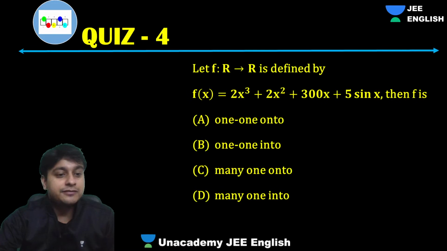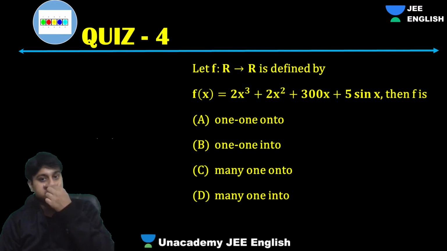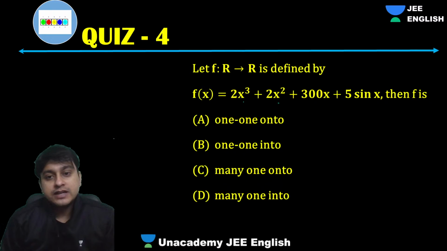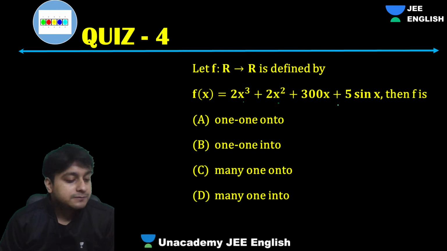Okay, this is again a fabulous question. Let's see how many of you can do this one. Try it out. So 2x cubed plus 2x square plus 300x plus 5 sine x. Now this is the function in front of us. Try it out, everyone.